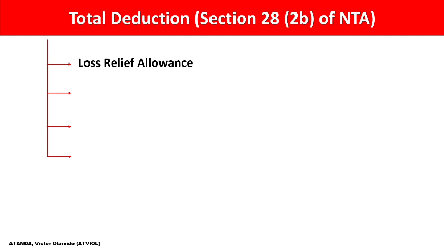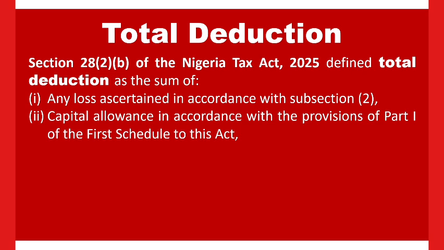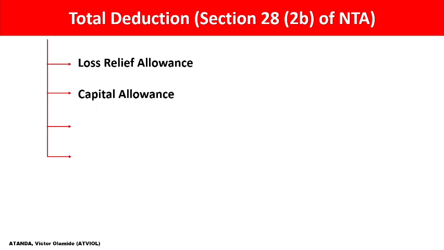Another thing is what we refer to as capital allowance, in accordance with the provision of Part 1 of the first schedule. That is why we call this capital allowance. Don't forget, I mentioned this to you as a form of standardized depreciation. So that is why we list it under our total deductions. It's part of the list that we deduct.